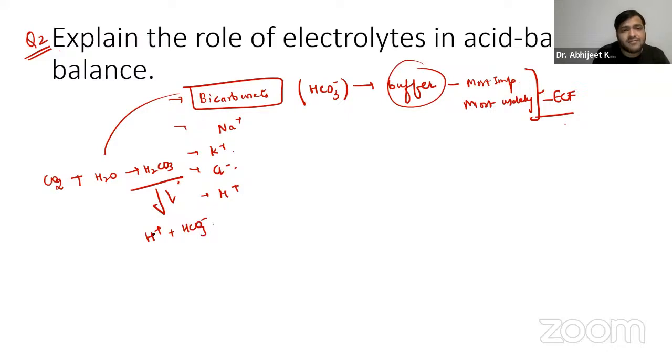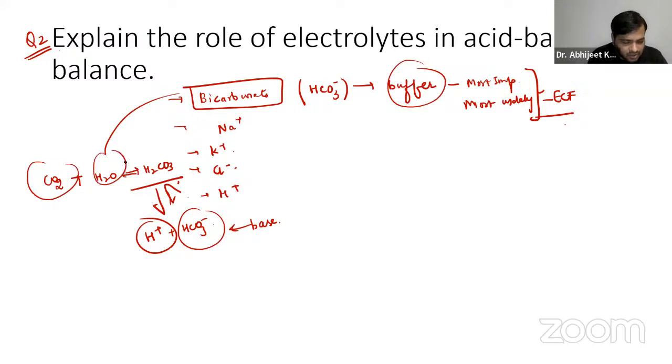Whenever there is an excess of H plus ions, bicarbonate, HCO3 minus, will act as a base and bind with the hydrogen to form carbonic acid again. This is then converted back to carbon dioxide and water, and it is exhaled through the lungs.